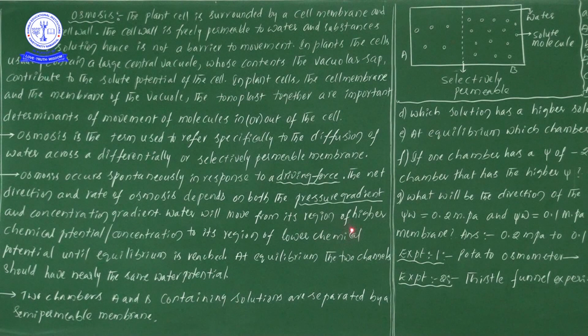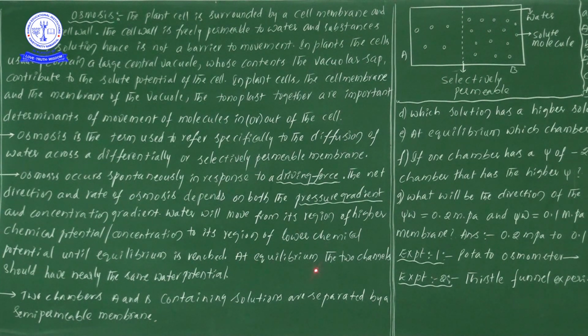That's why water flows from higher chemical potential to lower chemical potential until equilibrium is reached. Once equilibrium is reached, there is no further transport of water; it stops.